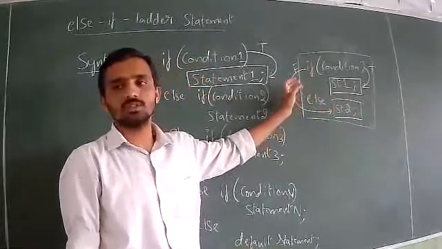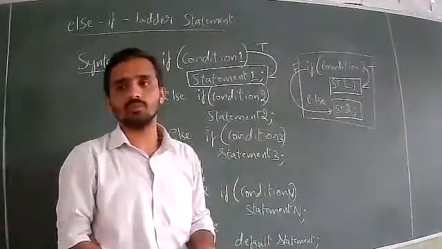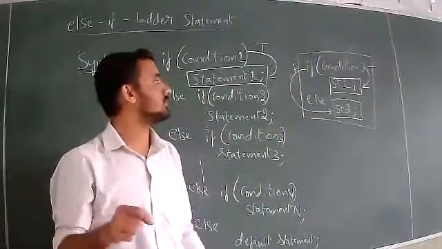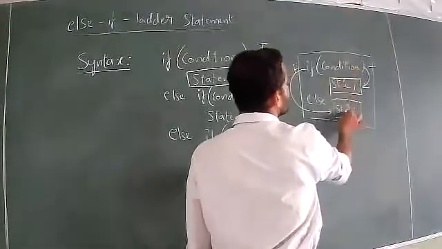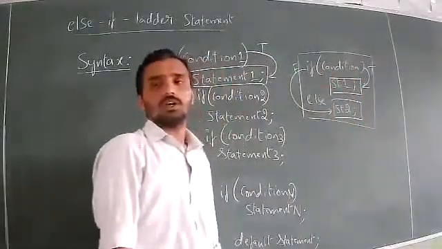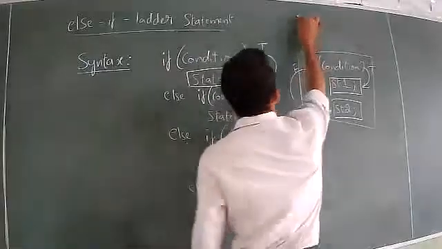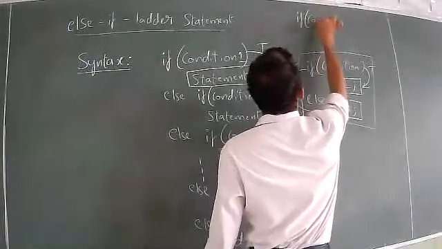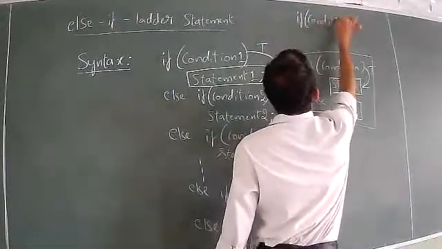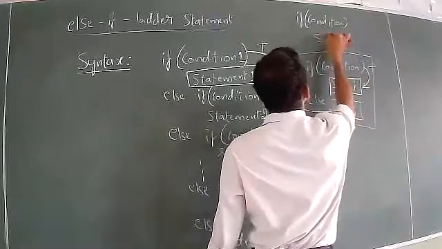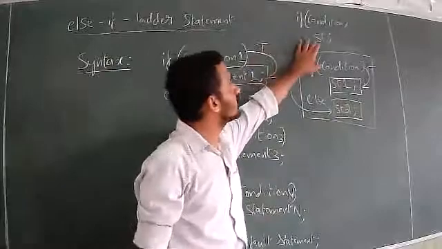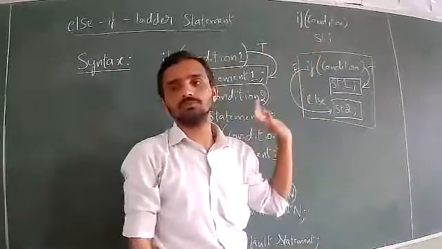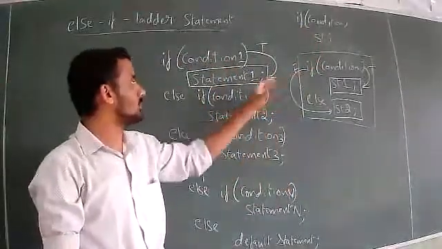Yesterday we discussed this while tracing the program, and you came to know how the control will be shifted. Statement 1 will be executed when the condition is true, and statement 2 will be executed when the condition is false. In the case of a simple if, the statement immediately following the condition will be executed only if the condition is true. So by remembering these two concepts, we can apply them here.